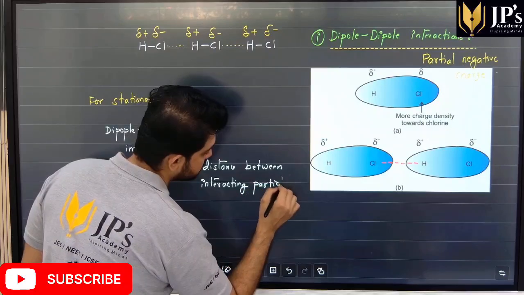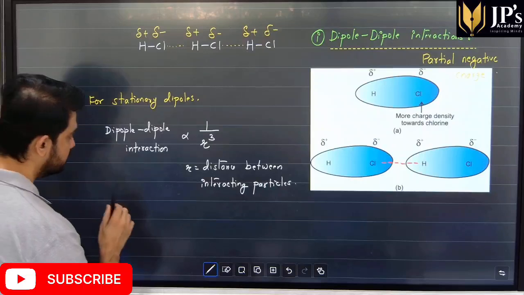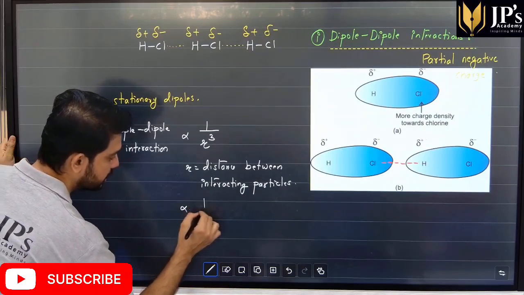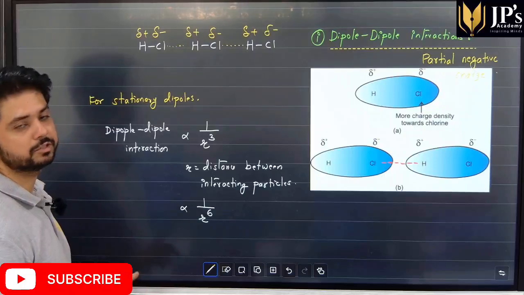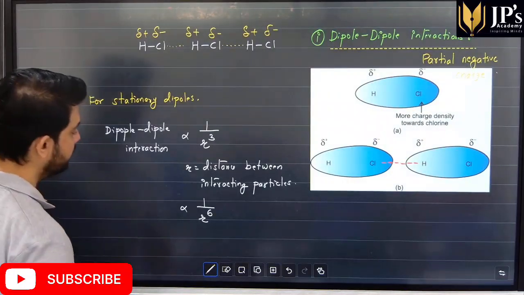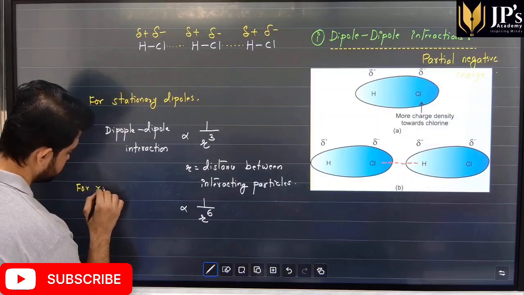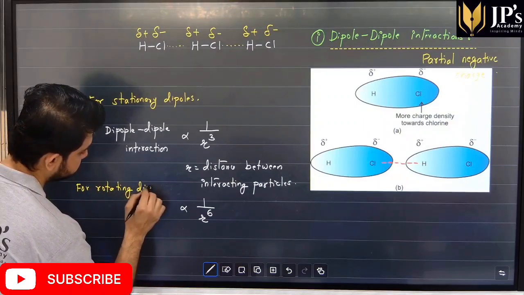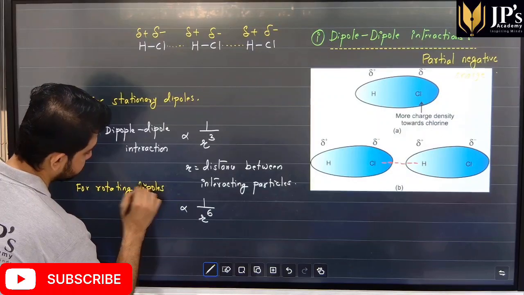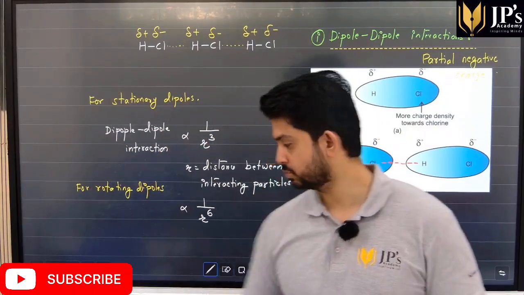And students, for rotating dipoles, the dipole-dipole interaction is inversely proportional to the sixth power of the distance between the interacting particles. So this is for rotating dipoles. It's a very, very important interaction, students.